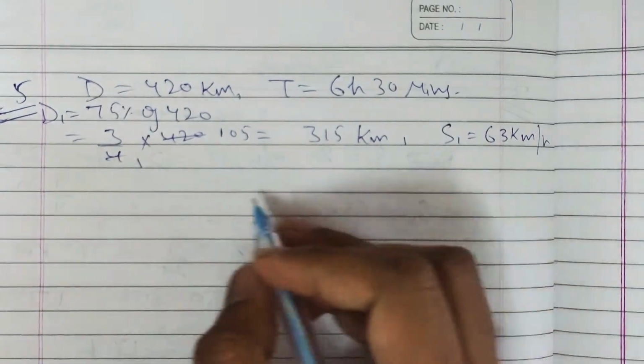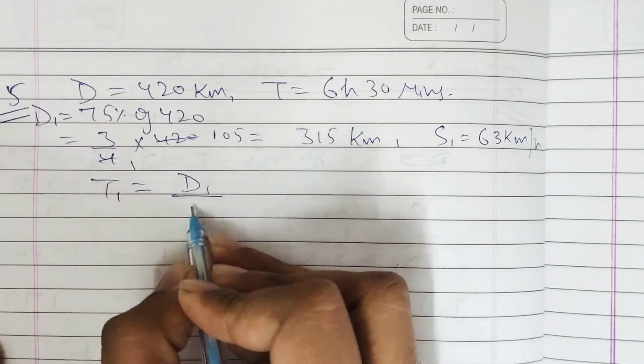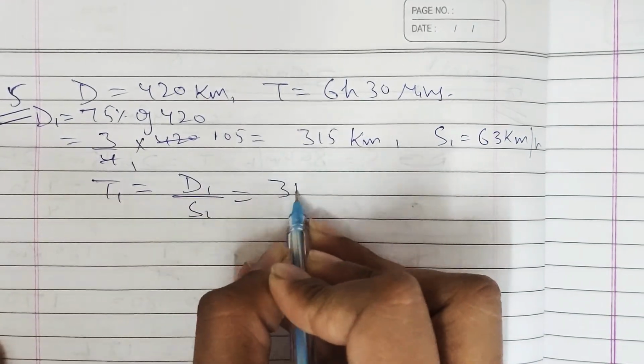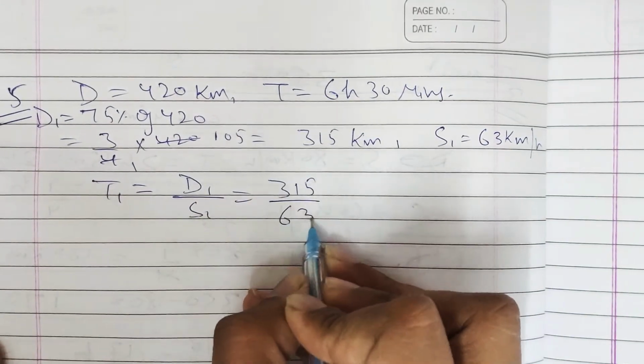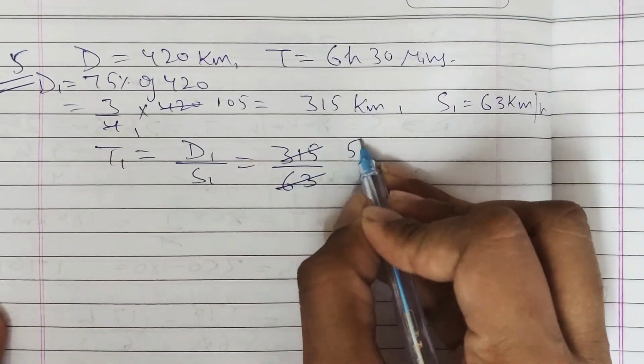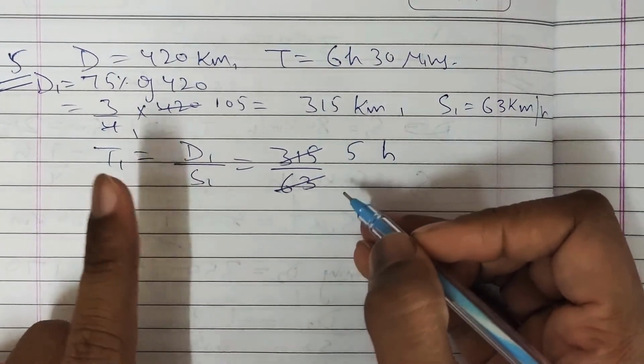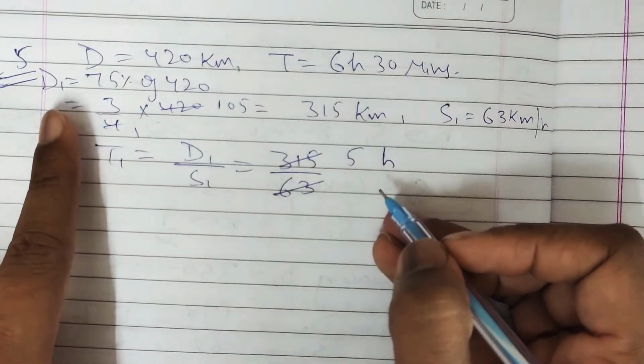So time taken T1 is equal to D1 upon S1, so 315 upon 63, right? 63 times 5, so 5 hours it will take for completing the first journey D1.